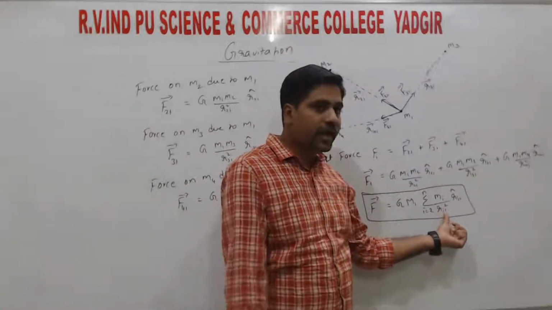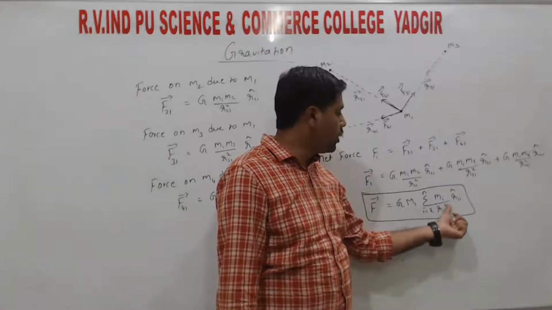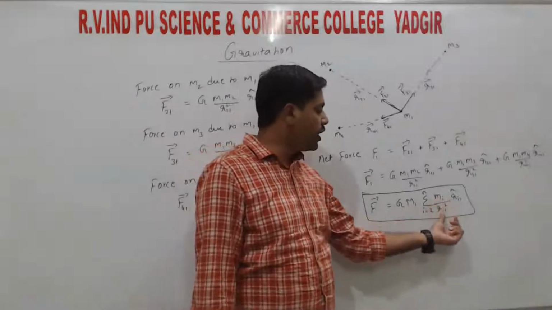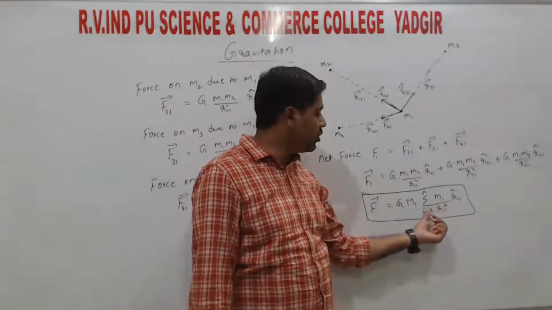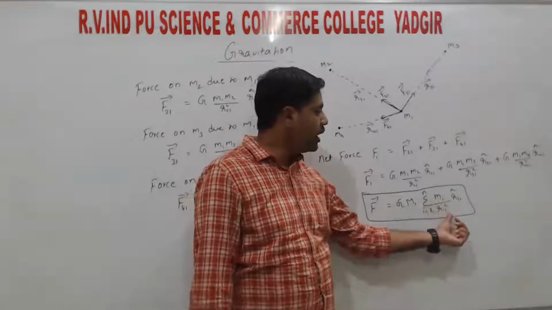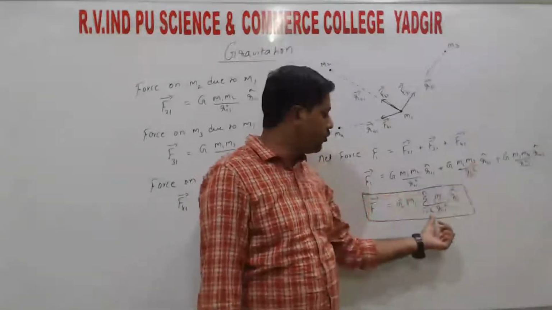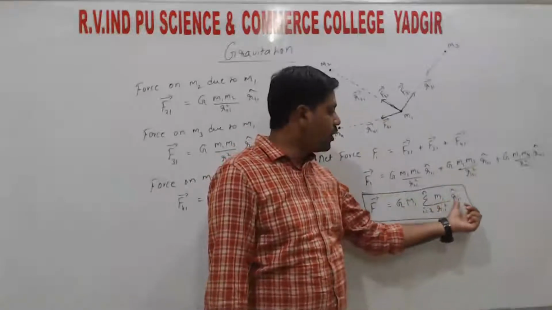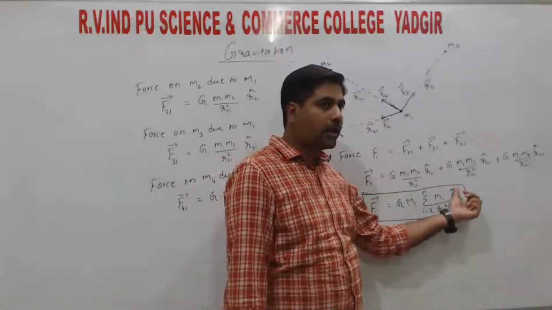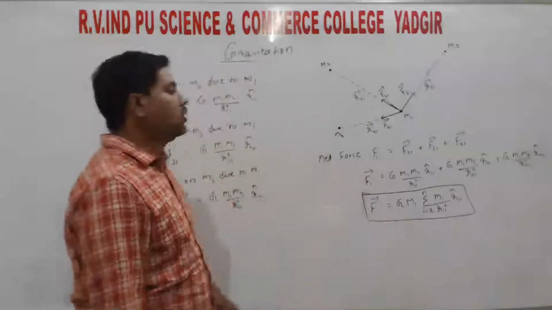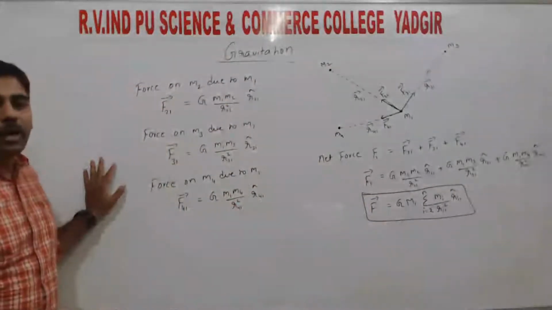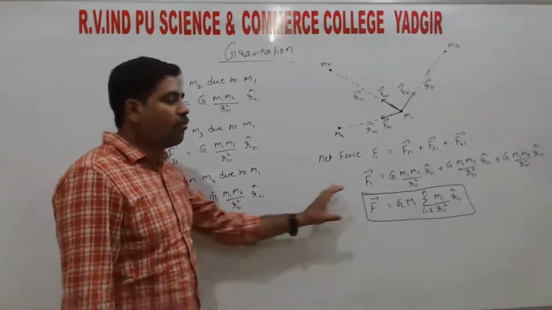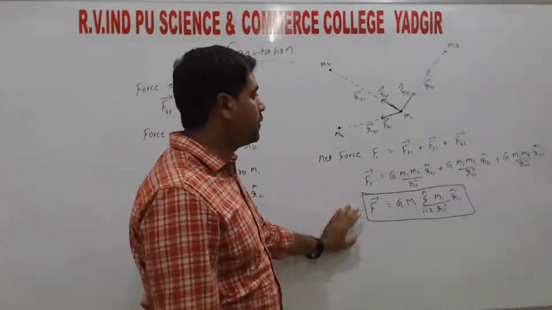So initially first i is 2, that is 21, numerator will get 2. So again G M1 M2 divided by R21. So next 3, M1 M3 divided by R31, second term. Next 4, G M1 M4 divided by R41 into R41 cap, right? So this is for the multiple masses, right? So Newton's law of gravitation for multiple masses, right?